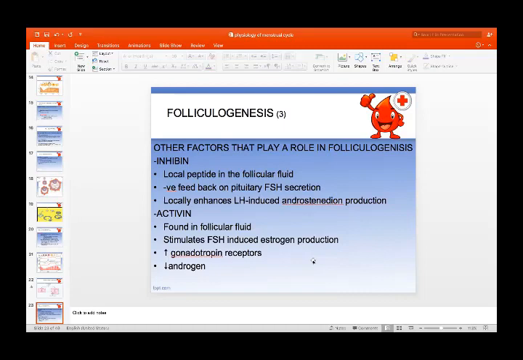Inhibin locally enhances the luteinizing hormone-induced androstenedione production. While activin is found in the follicular fluid also. As the name indicates, it stimulates FSH-induced estrogen production, increases the gonadotrophin receptors and decreases the androgens. So, activin has the opposite effect of inhibin.